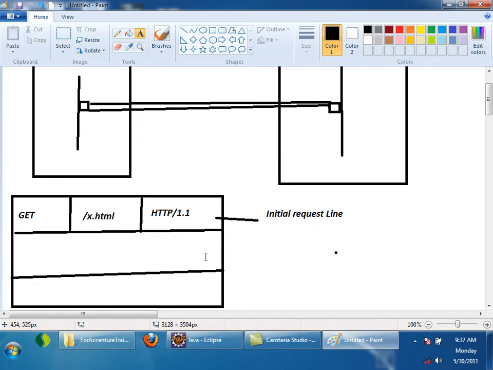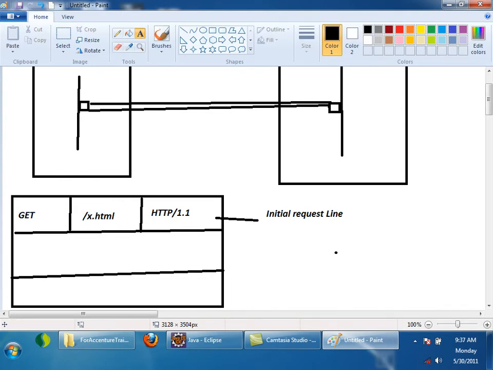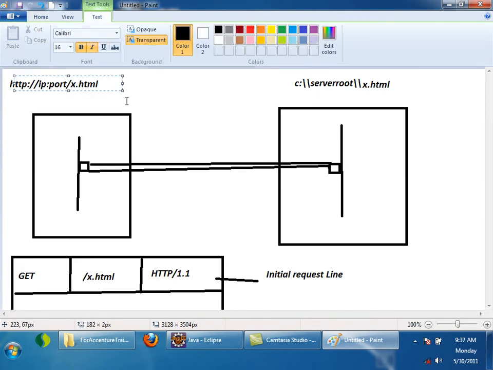Now third one is protocol version. First one is request method. Second one is file name. Okay, let me tell you. Whenever you are typing this one, this is called what? Tell me. URL. What is the full form of URL?